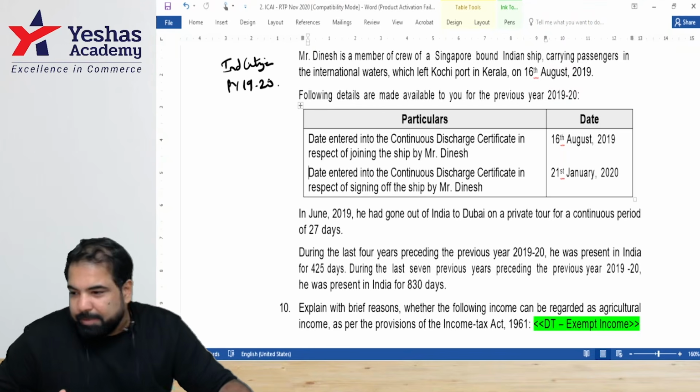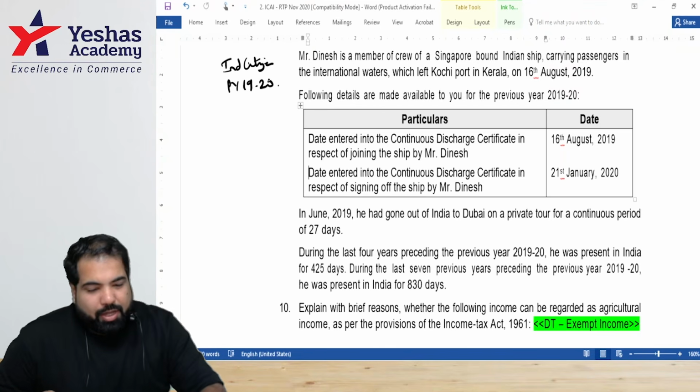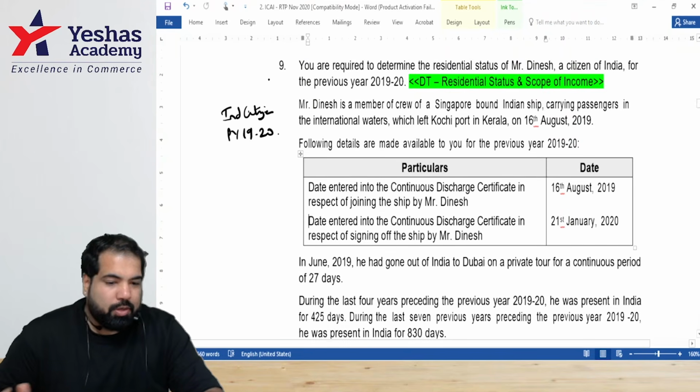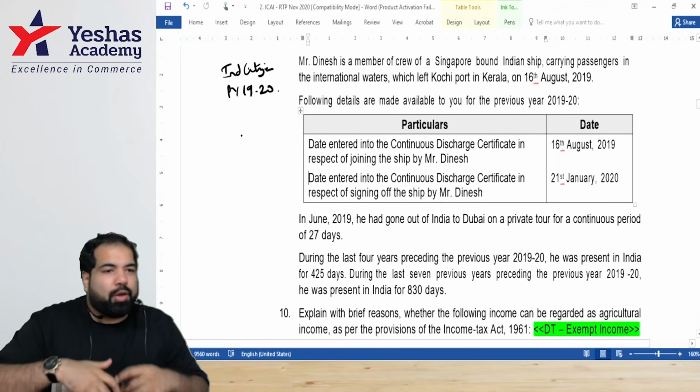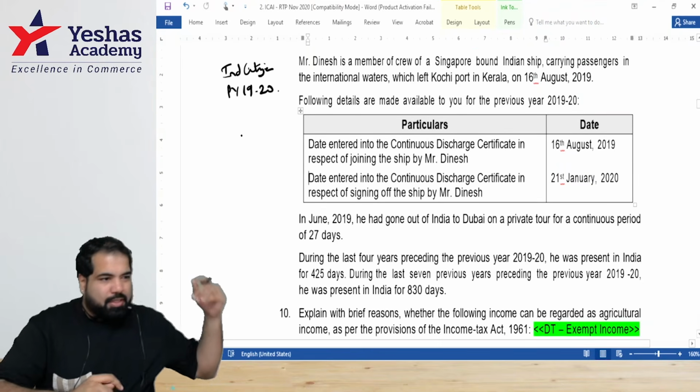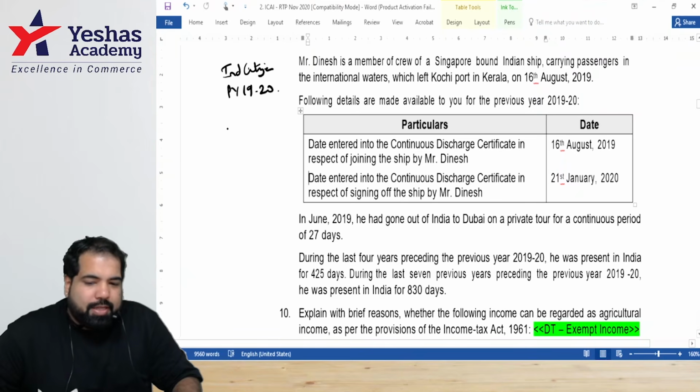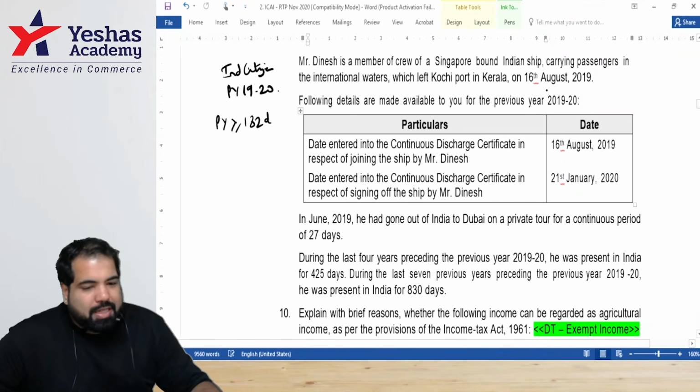All right, let's try a slightly different question, guys. What have they asked you for? They want to know his residential status. Guys, first, whether he's an Indian citizen or working on a ship, one thing is common: in this year, has he stayed in India for 182 days? Let's calculate, guys.